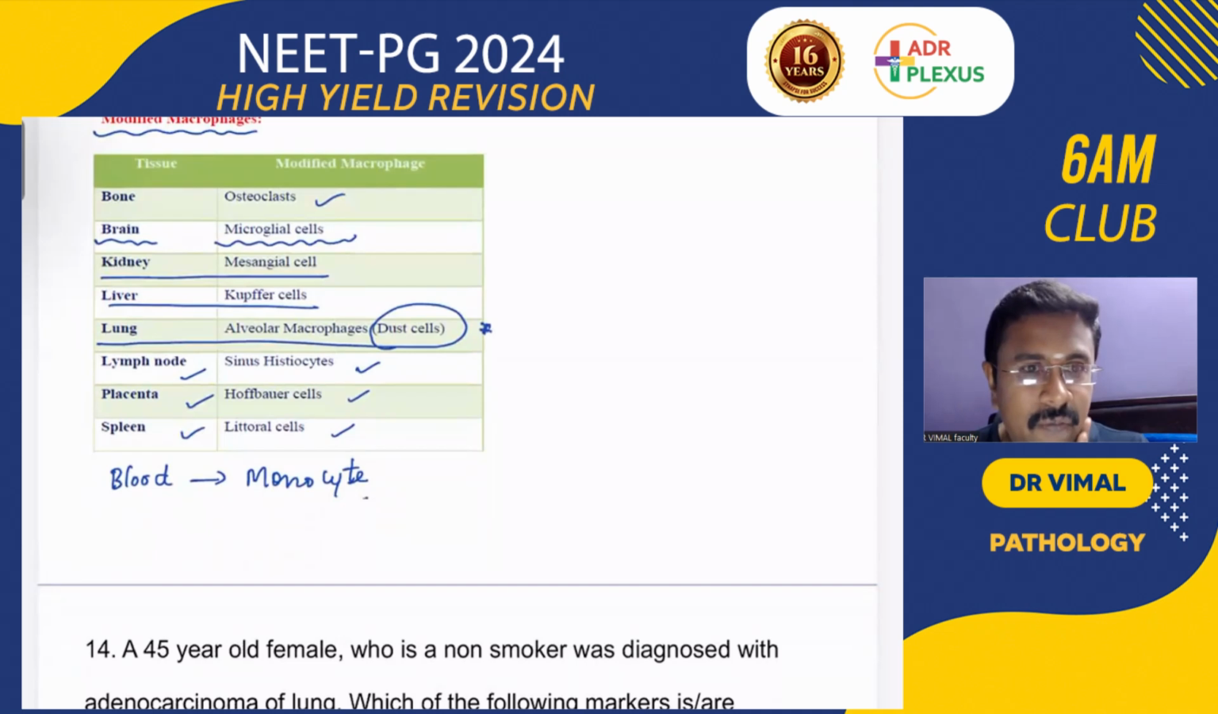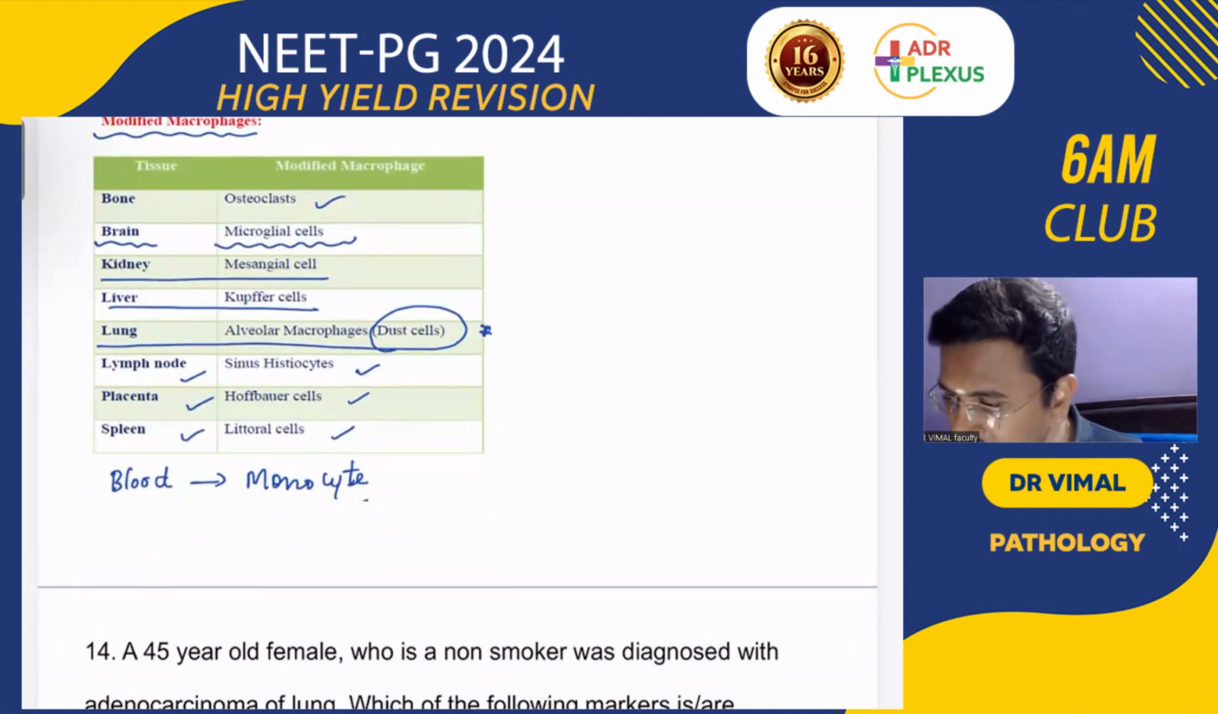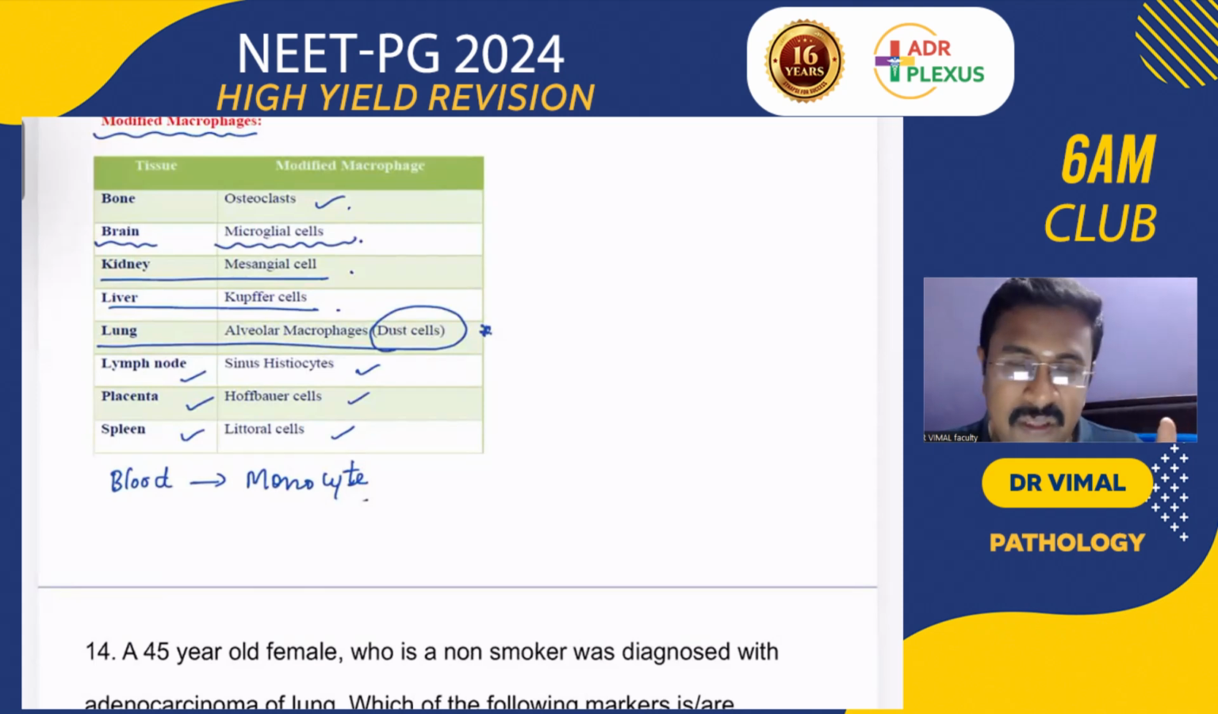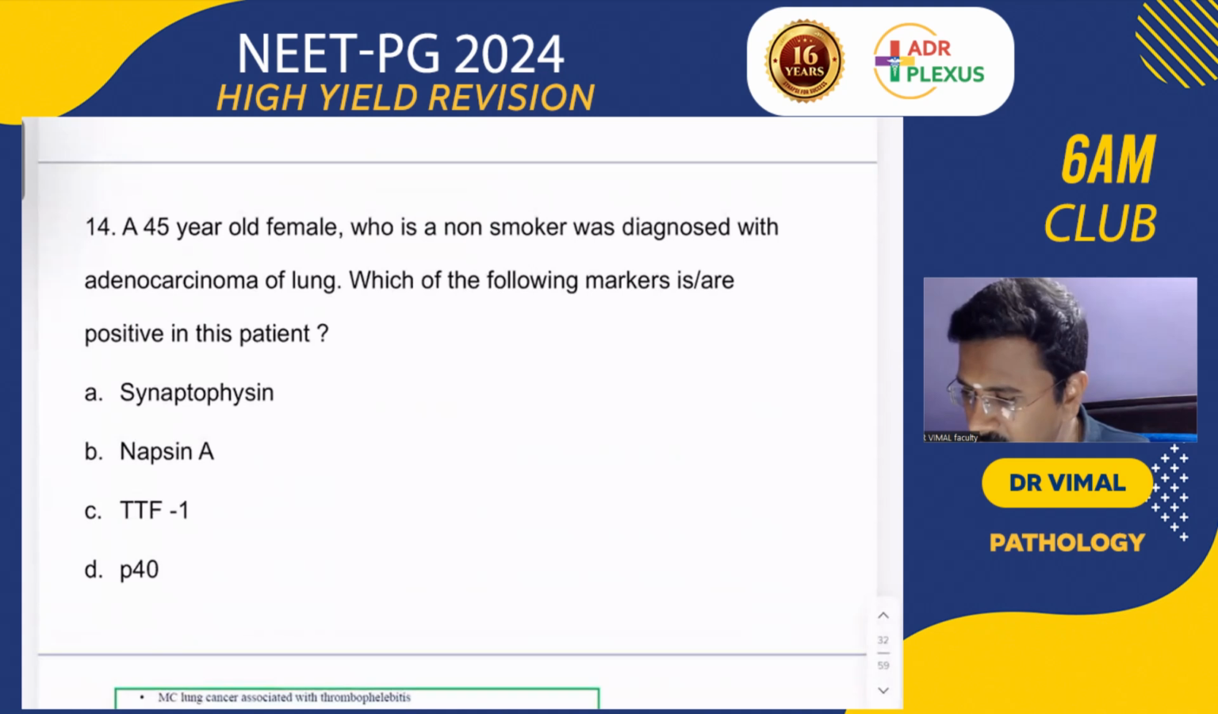And a quick view of modified macrophages. Bone, it is osteoclast; brain, microglial cells; kidney, mesangial cells; liver, Kupffer cells; lung, dust cells; lymph node, sinus histiocytes; placenta, Hofbauer cells; spleen, littoral cells; and blood, it is monocyte. What is the counterpart of basophil in the tissue? It is mast cell. In blood it is basophil; in tissue you call it mast cell.